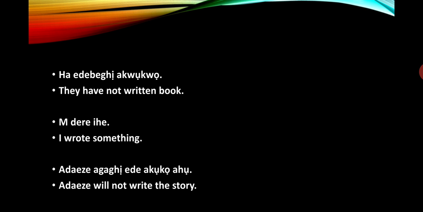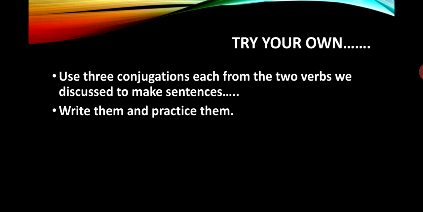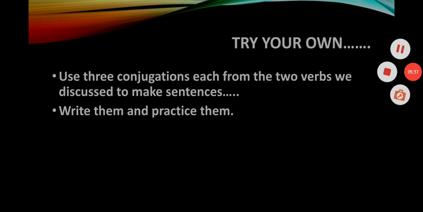Now, these are a few examples, and I really would love you to try your own. You can't learn a language that you don't try. Use 3 conjugations each from the 2 verbs we have discussed to make sentences. So when you go to the verb to wrestle, choose 3 conjugations there. Go to the verb to write, that's ibamba and ide. Use 3 conjugations each. Write the sentences and practice them. If you keep doing that, it will stick to your mind and you will learn how to speak.